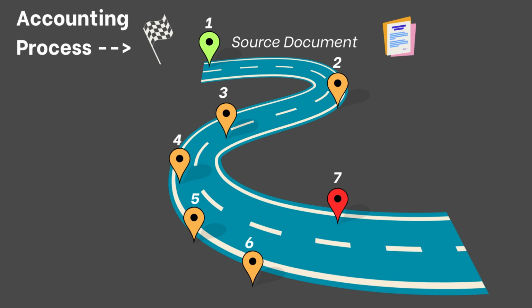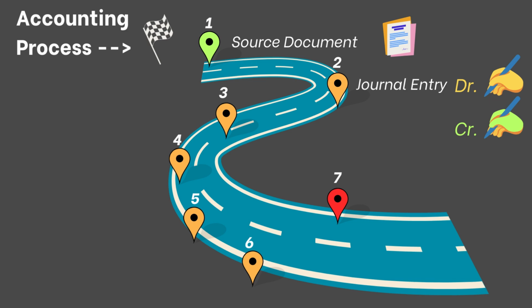Once source documents are collected, the next step is to record the transactions in the accounting journal. The journal serves as a chronological record of all transactions, organized by date. Each transaction is recorded using double-entry bookkeeping, which means that every debit entry must have a corresponding credit entry to maintain the accounting equation, that is, assets equals liabilities plus equity.